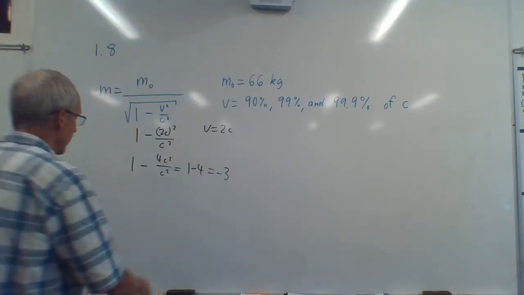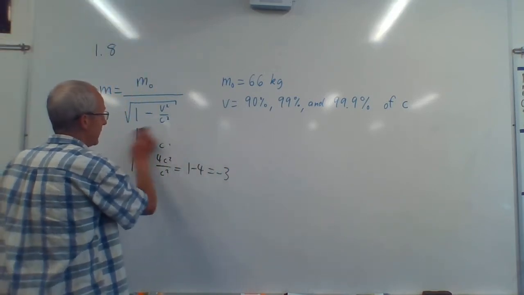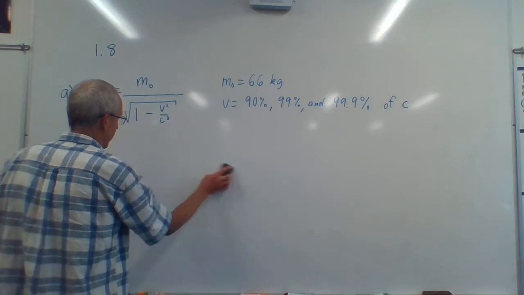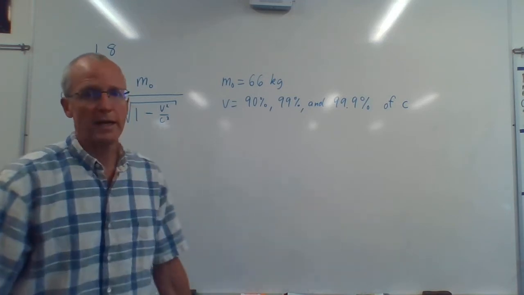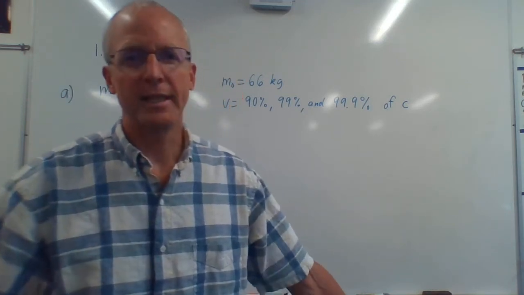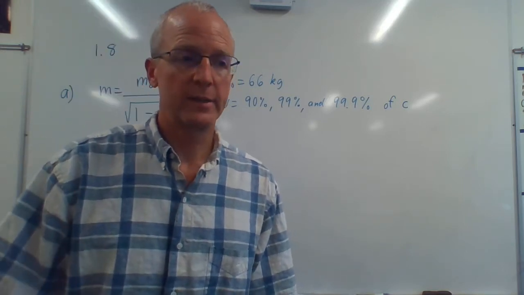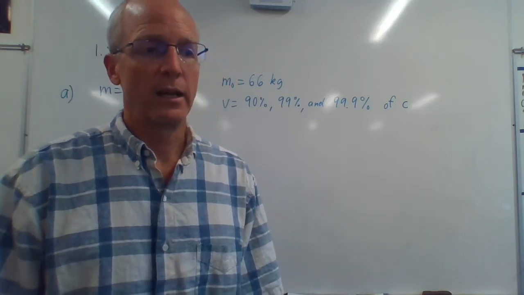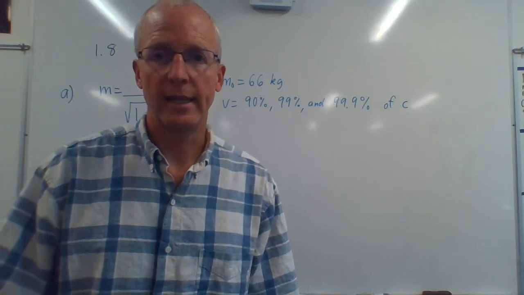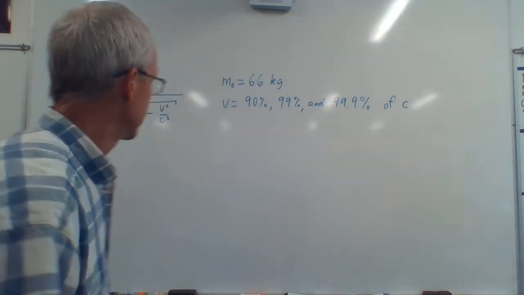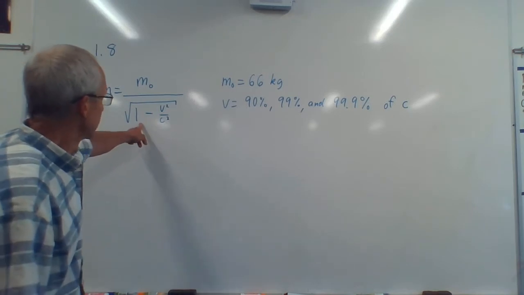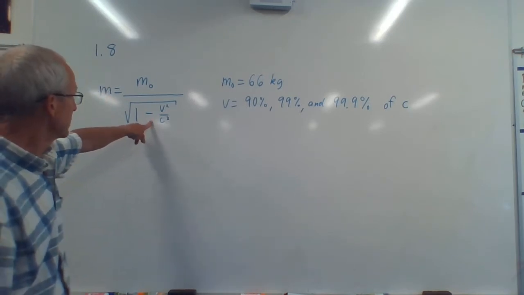It's pretty crazy. So they say in this problem, part A, okay, let's not go faster than the speed of light, but let's go 90% the speed of light, and let's see how heavy you are then. So the other thing is this formula says that your mass increases the faster you go. And we can see why that's the case. This number in the bottom here always has to be less than 1.